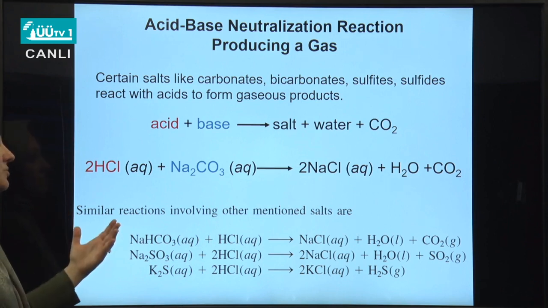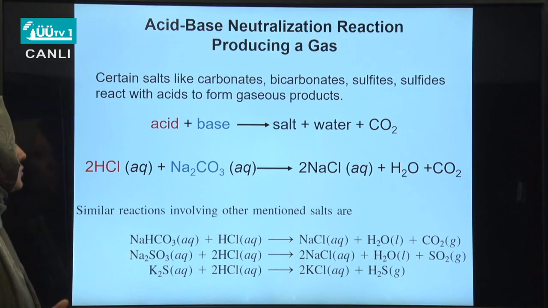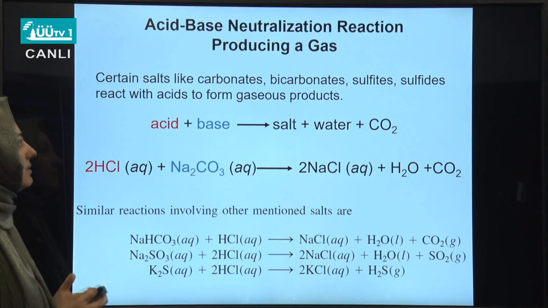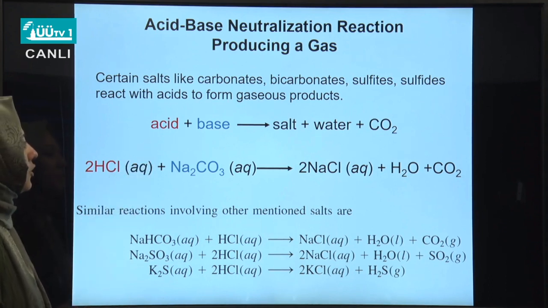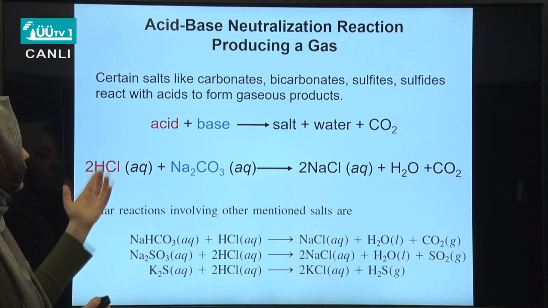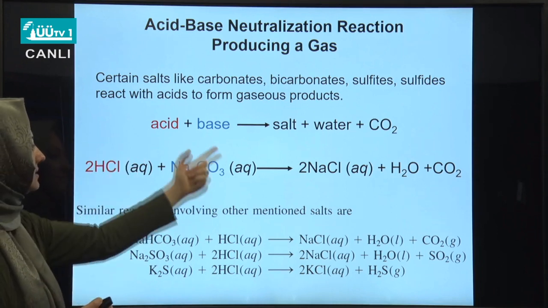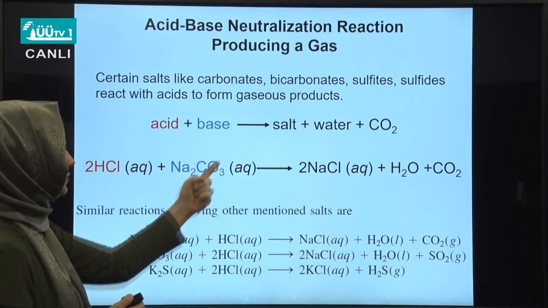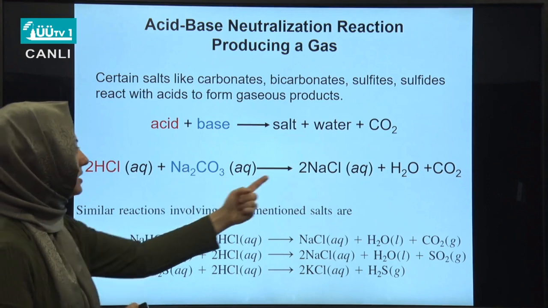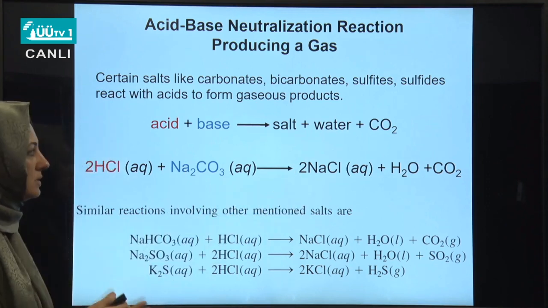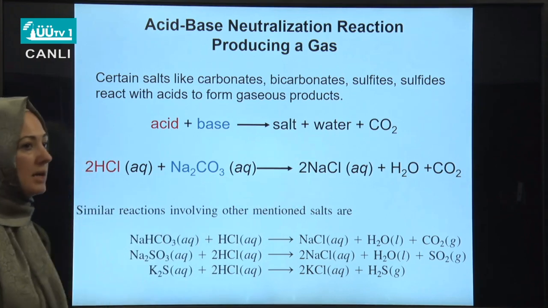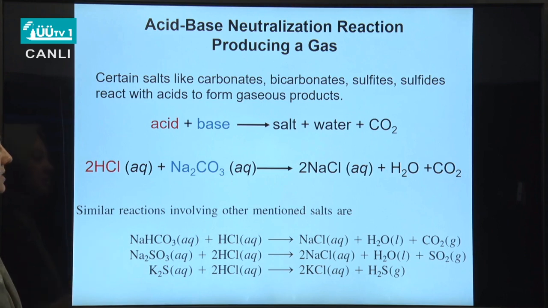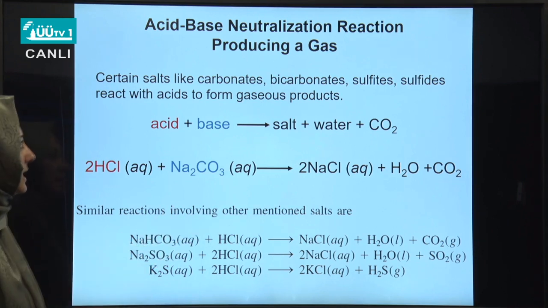Okay, some neutralization reactions can produce a gas also, if certain salts like carbonates, bicarbonates, sulfides react with acids to form a gaseous product. We can give an example, for instance, hydrochloric acid reacting with sodium carbonate. Sodium carbonate behaves like a base here. In the end, sodium chloride salt, water plus carbon dioxide gas is formed. There are other examples. Similar reactions can be given involving gas production.